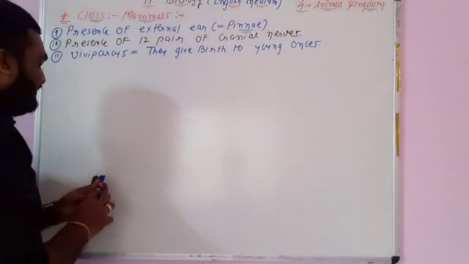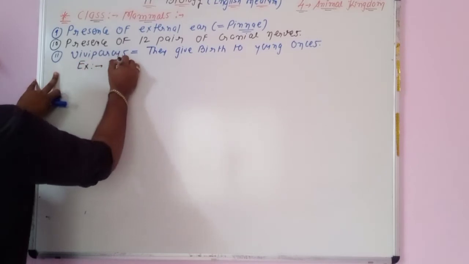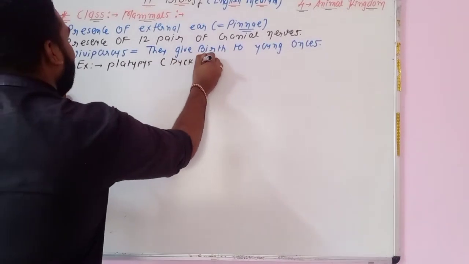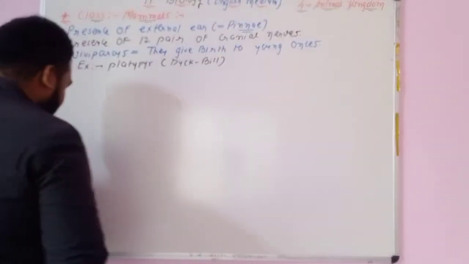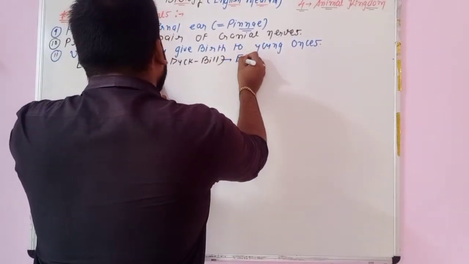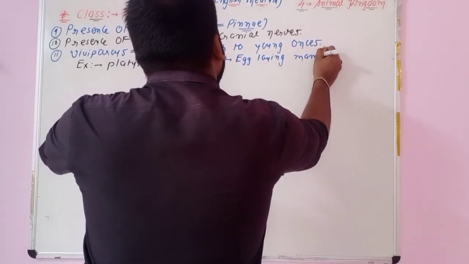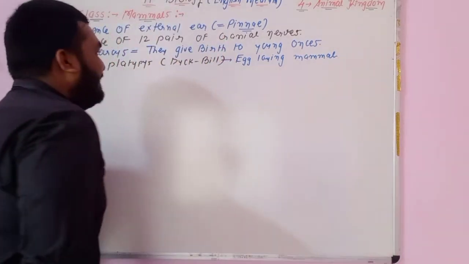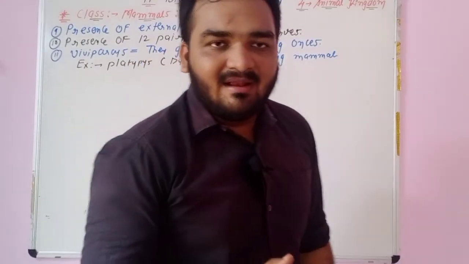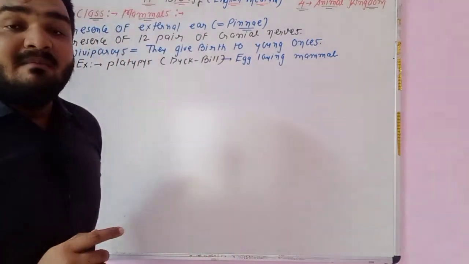But see, some exception is there. For example, if we talk about the platypus, common name will be the duckbill. Duckbill is one type of egg-laying mammal. So you will remember the example of the duckbill. Platypus means duckbill is one type of egg-laying mammal, and remember duckbill is one type of connecting link between aves and mammals. See, it is important one.